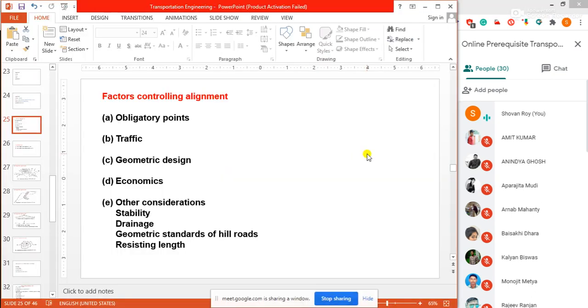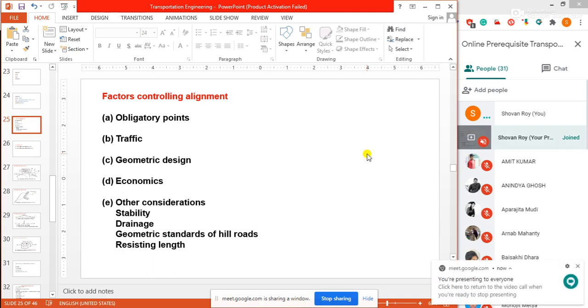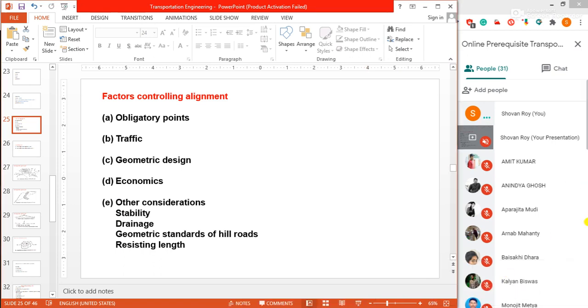In geometric design section, if straight alignment is aimed at, often it may be necessary to provide very steep gradients. As far as possible, while aligning a new road, the gradient should be flat and less than the ruling or design gradient. Ruling means which is permissible, the slope which is permissible for a particular road, that is ruling gradient. So the ruling gradient or the design gradient is permissible, and it should be flat.